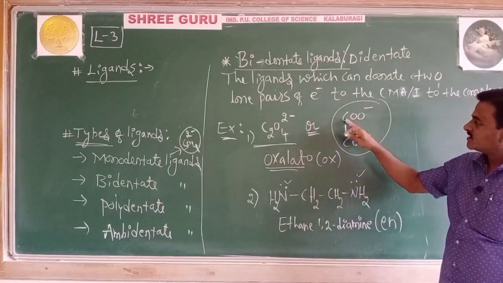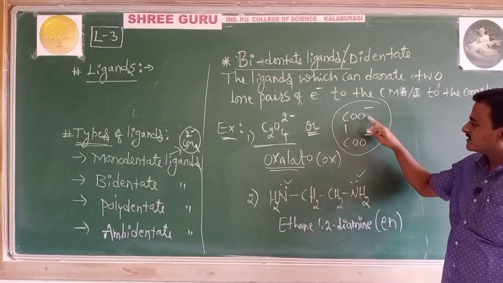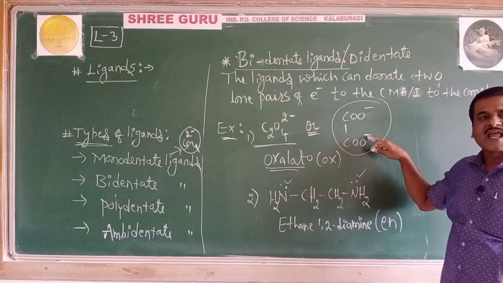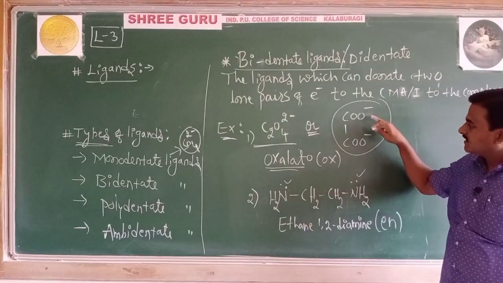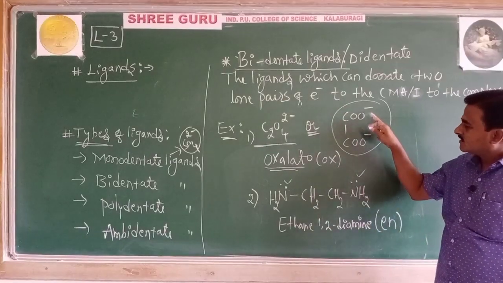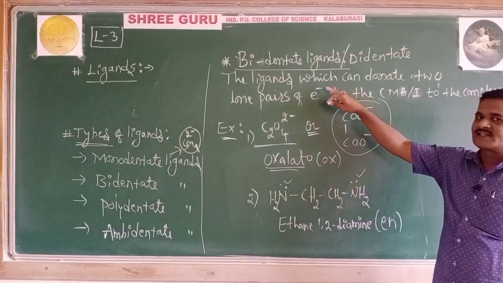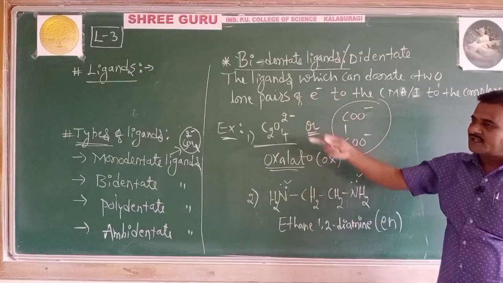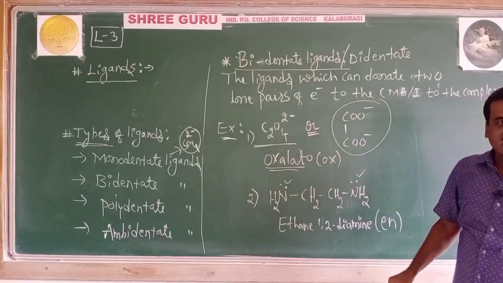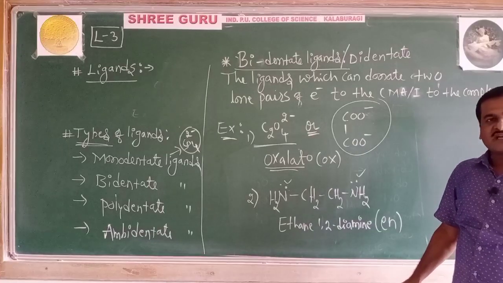Even oxalato, COO minus: these are two oxygen donor atoms, called ligating atoms, through which this ligand can link to the central metal atom. Therefore, there are two donor atoms, hence it is a bidentate ligand. In the earlier case, only one donor atom was ligating or linking to the central metal atom.